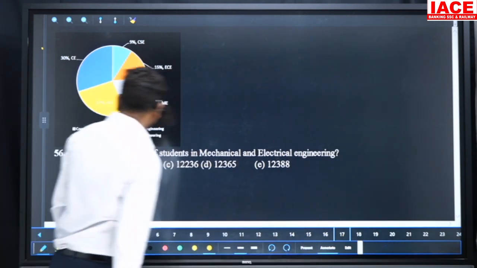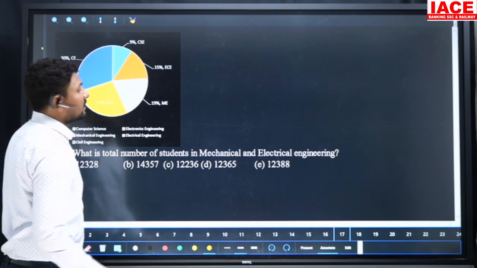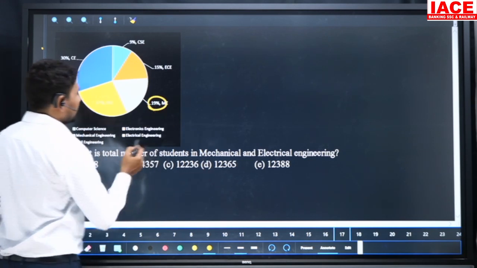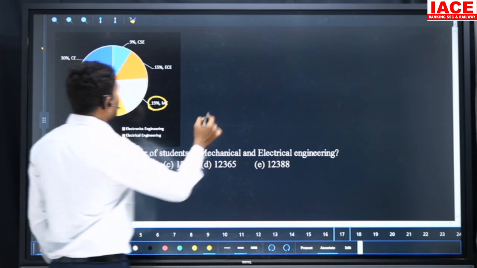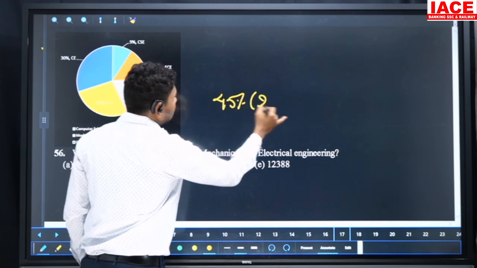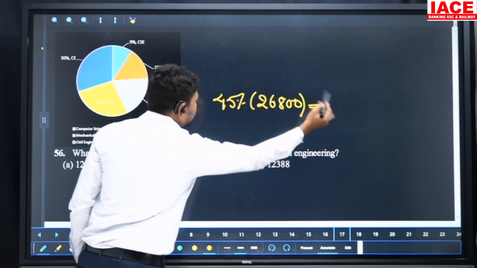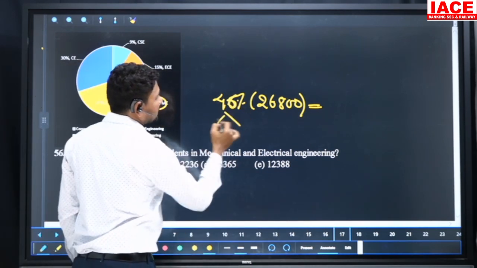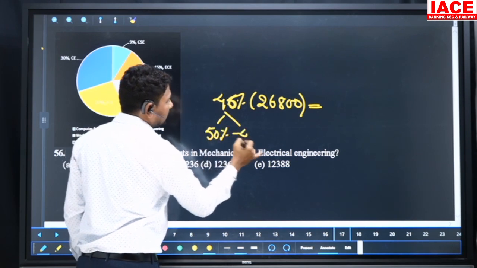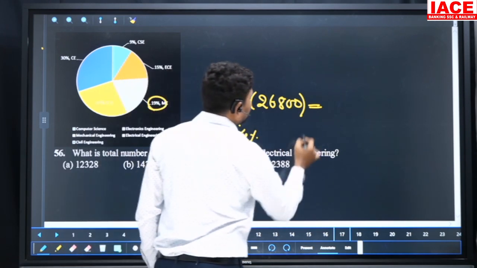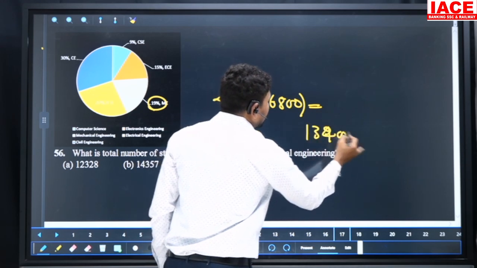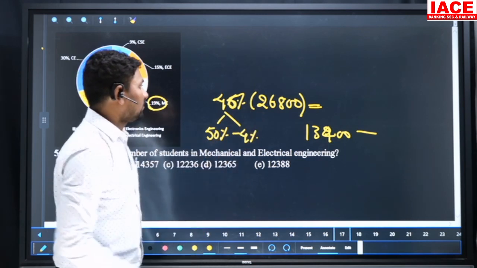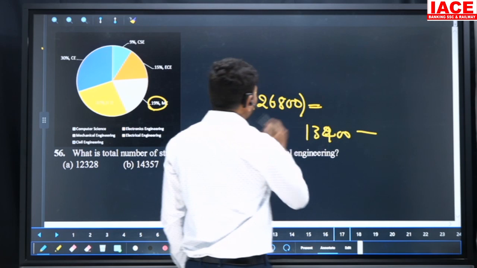Next question. What is the total number of students in mechanical and electrical engineering? Mechanical engineering is 19%, and electrical engineering is 27%. 27 plus 19 is 46%. 46% of 26,800. 46% we can write as 50% minus 4%. 50% of 26,800 is 13,400, and 4% of 26,800: 4 twos are 8, 4 sixes are 24, 4 eights are 32.